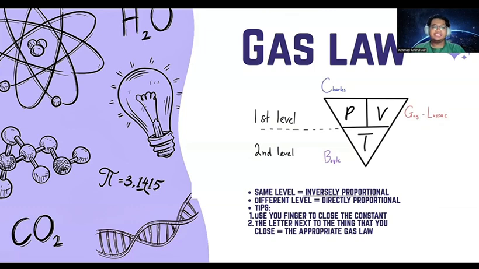To identify the gas law, just cover the variable that stays constant. For example, if I want to know what Charles's law says, I cover the P, pressure, because pressure is constant. Now, what I'm left with is V and T, which tells me that volume is directly proportional to temperature. So as temperature increases, volume increases.